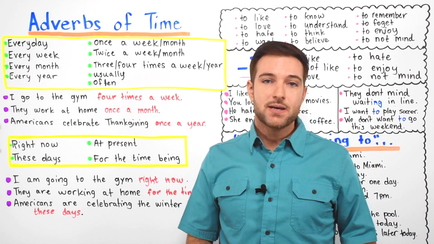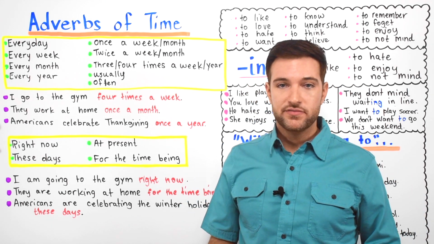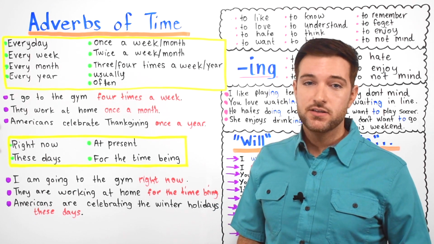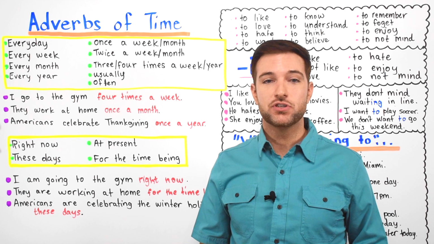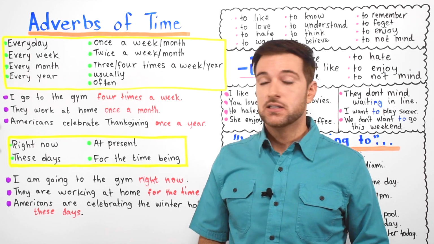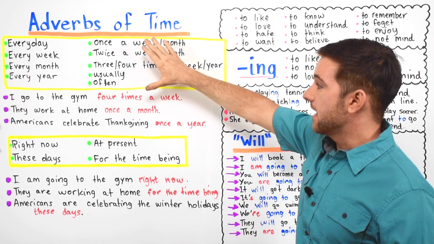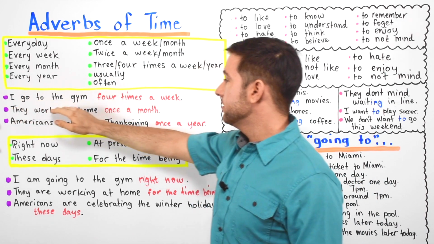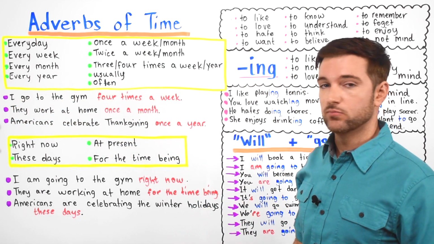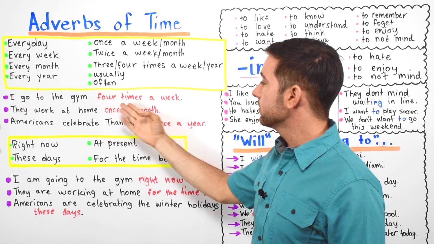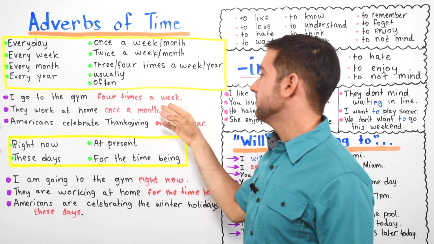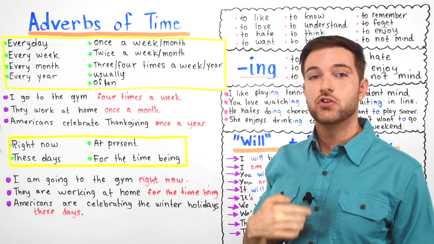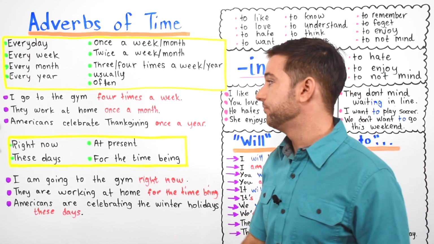So some of these words you may remember from previous lessons, okay? These are words that are frequently used in the present simple tense as opposed to the present continuous tense. Let's look at some examples using these adverbs of time. I go to the gym 4 times a week. Okay, so here you can see 4 times a week. I go to the gym 4 times a week, meaning this week you will go 4 times to the gym.